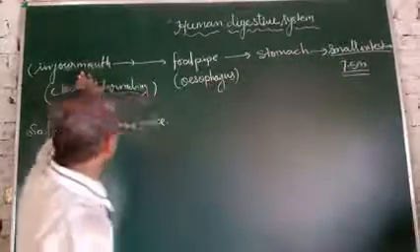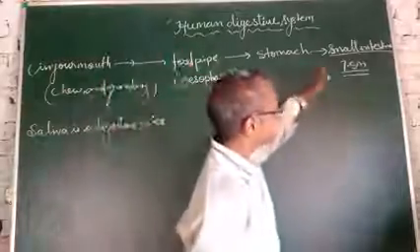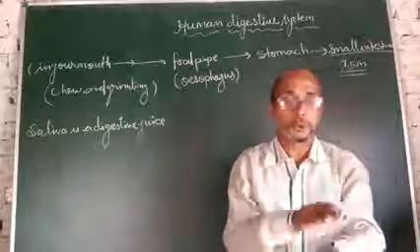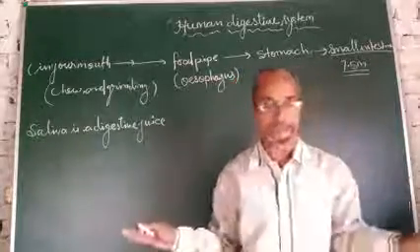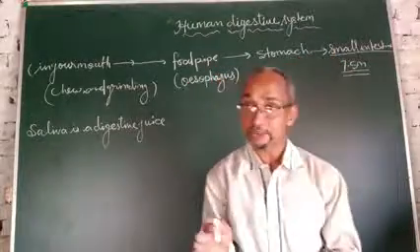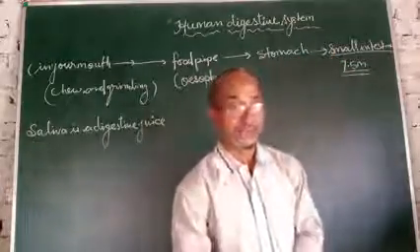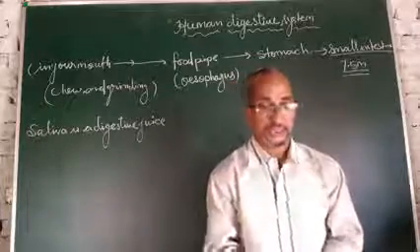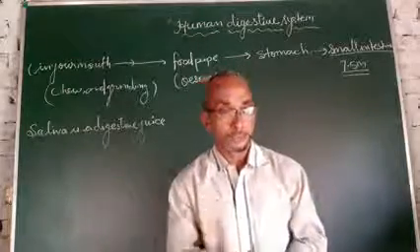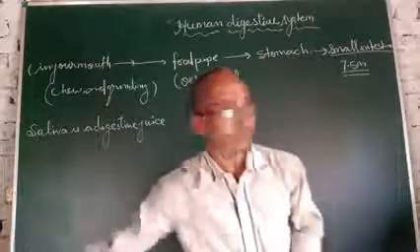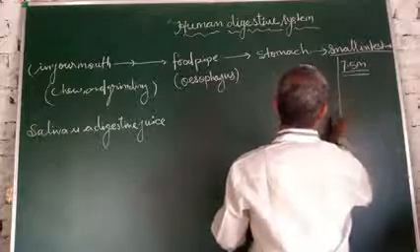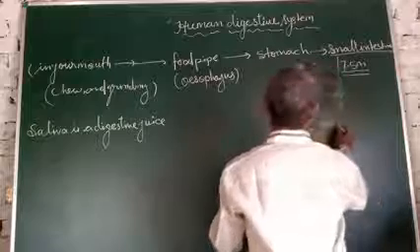Means, when food reaches the small intestine, it is completely digested. The part of the food which our body cannot digest and absorb passes from the small intestine into the large intestine.